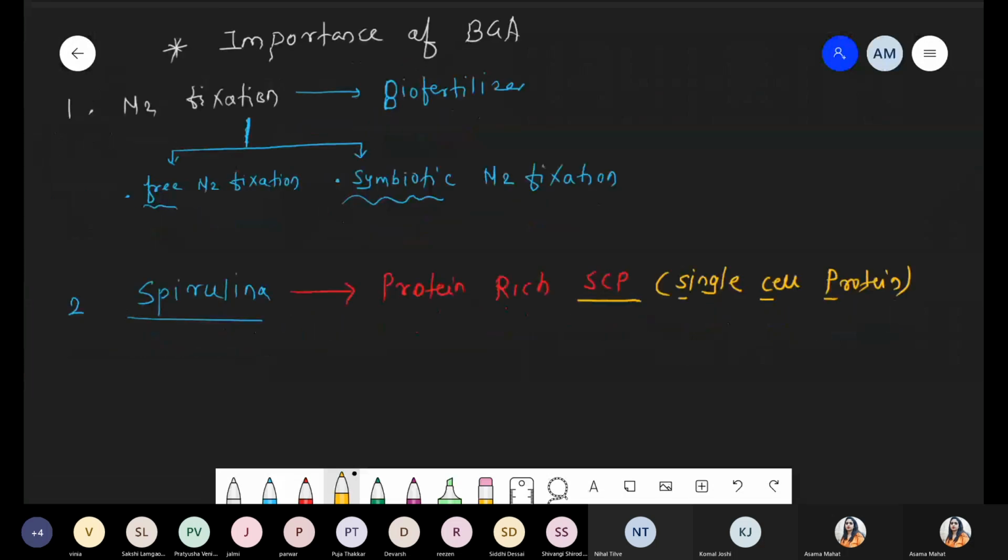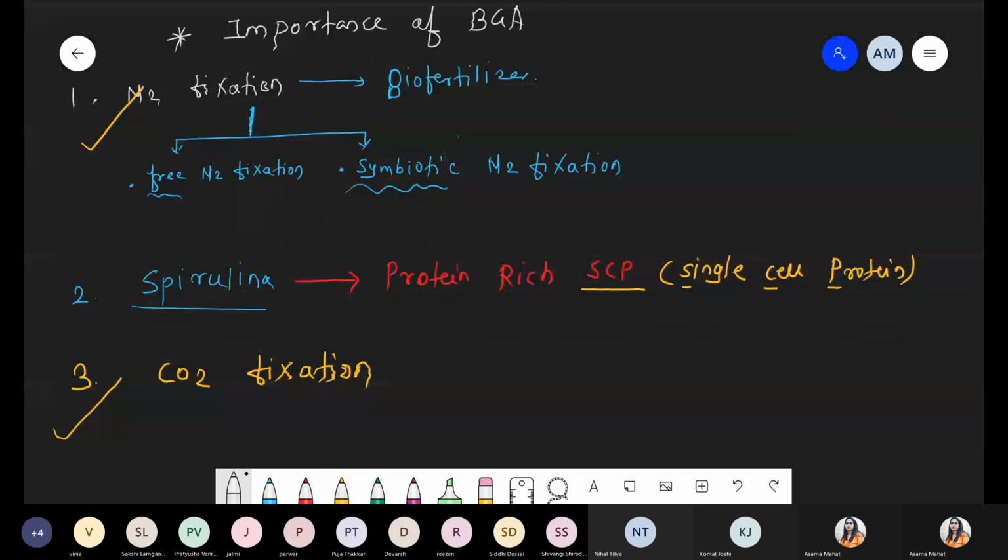And the third function, along with nitrogen fixation, it is also involved in carbon dioxide fixation, that is CO2 fixation. So these are the three basic things we are talking about. One, we saw nitrogen fixation, number two, carbon dioxide fixation, as well as protein-rich single cell protein, which is an energy source, because it's a natural protein source. Yeah, so this point is clear, everyone? This point is clear with respect to BGA cyanobacteria.